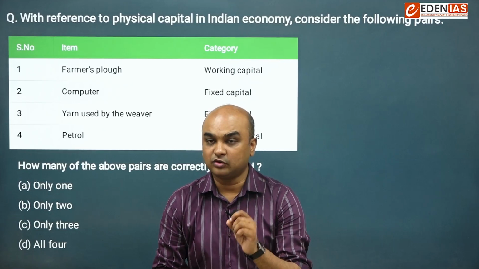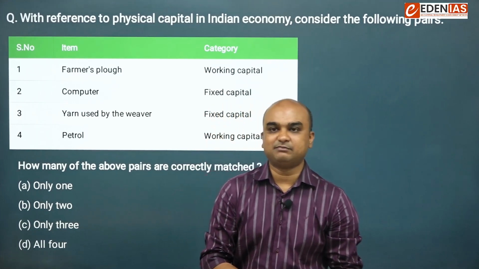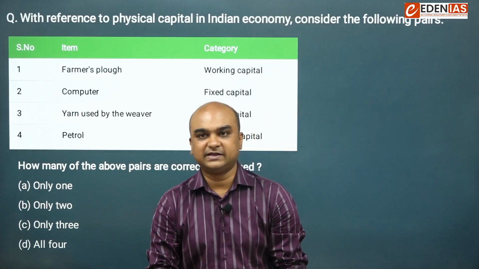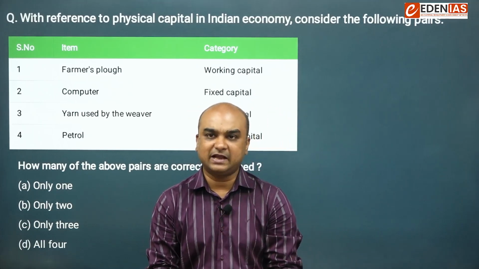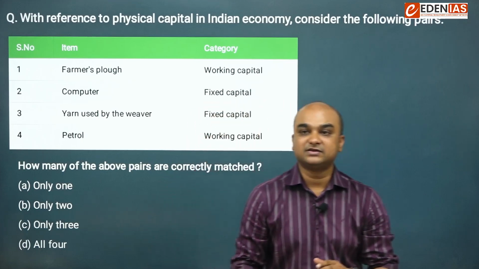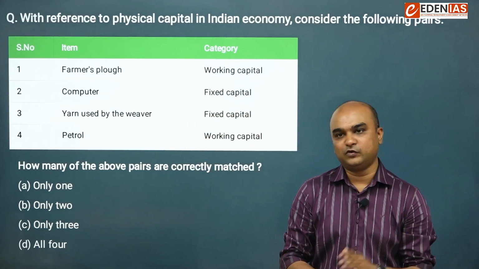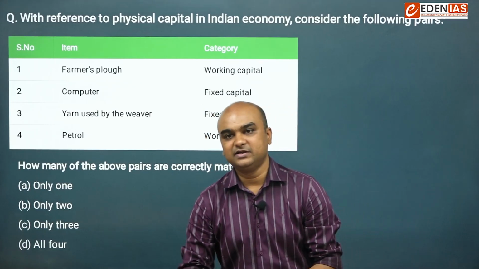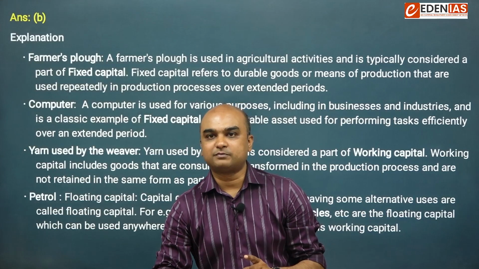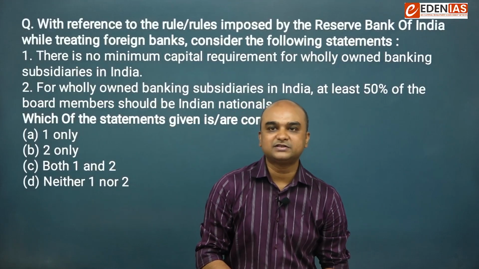Working capital is also sometimes referred to as floating capital. Fuel, for example, is an example of floating capital, working capital. Farmer's plow is a fixed capital. Computer is a fixed capital. Yarn used by the weaver is not fixed but working capital. Petrol is working capital or floating capital. So, for this question, the right choice becomes option B. It means only 2. Let's move to the next one.